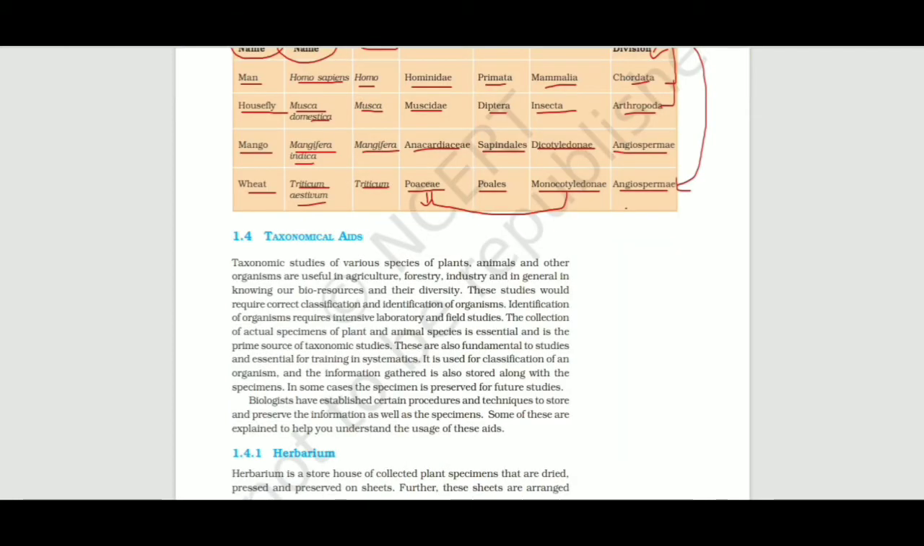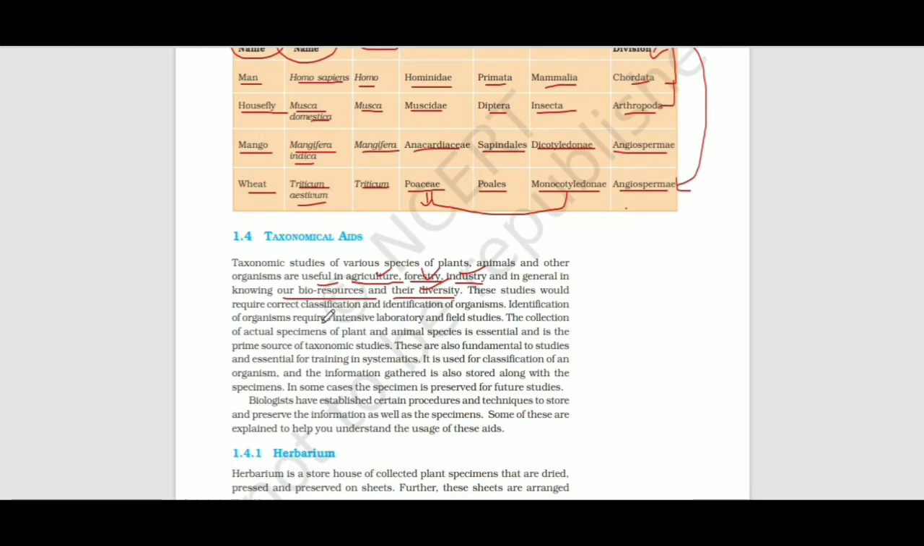Now let's move on to taxonomical aids. Taxonomic studies of the various species of plants, animals and other organisms are useful in agriculture, forestry, industry, and in general in knowing our bioresources and their diversity.